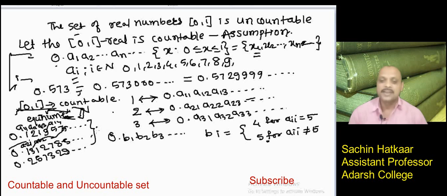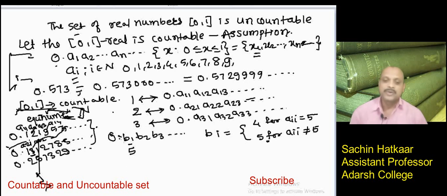You can see that a11 is equal to 1 here, so it is not equal to 5. Then we write this b1, which is not equal to 5, as 5. Next a22: you can see that a22 is 3, again not equal to 5. Therefore we write b2 also equal to 5.